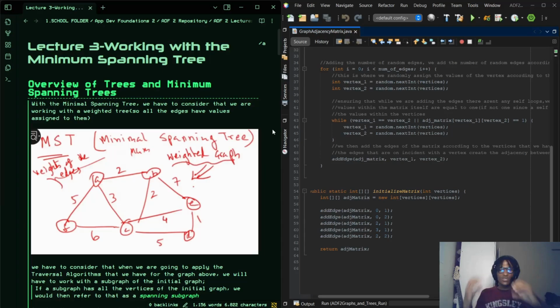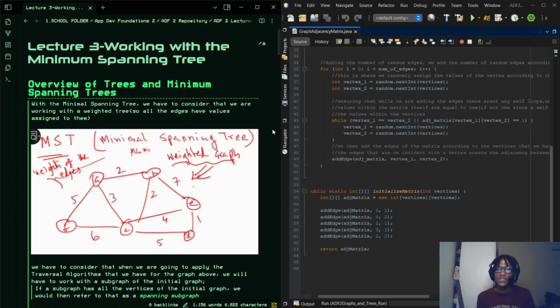We are going to find the minimum distance it takes to get to all these pieces of land. We're not going to have all the edges, but we definitely are going to have all the vertices. So it's kind of like saying find the shortest path from A to B.